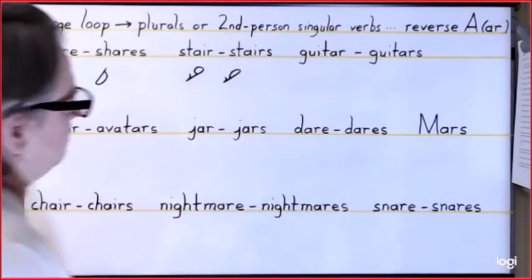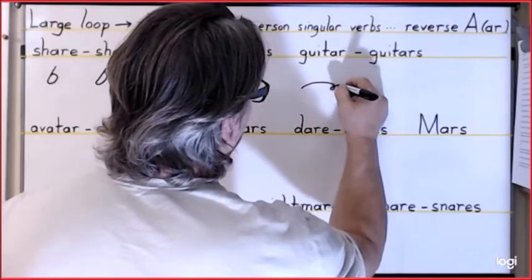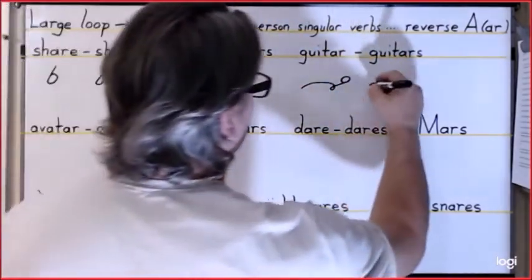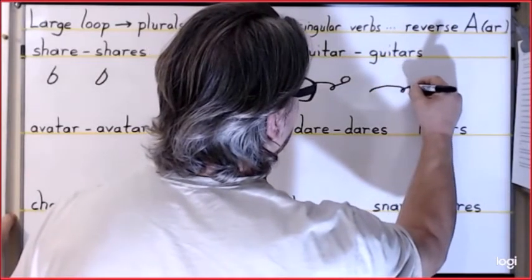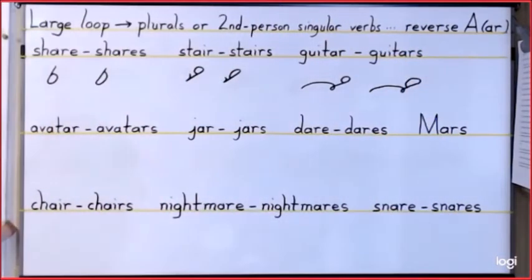For guitar, it is G-I-T reverse circle A. For guitars, it is G-I-T in that large loop at the end.